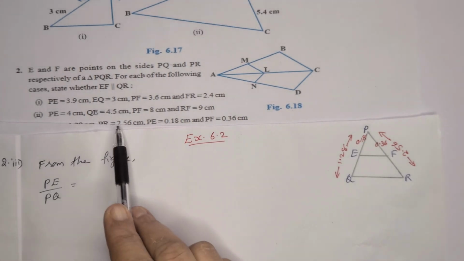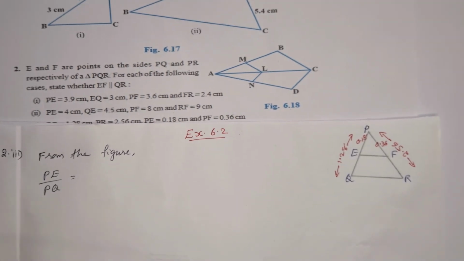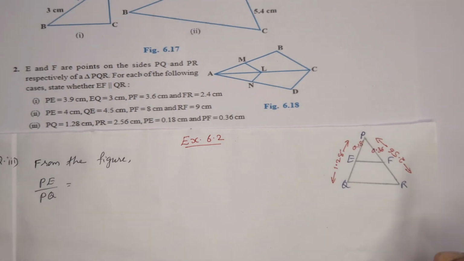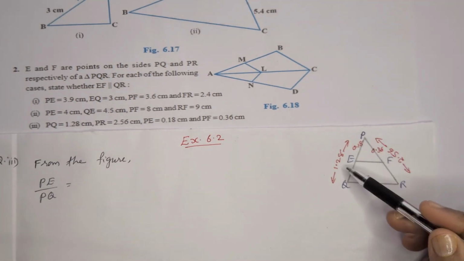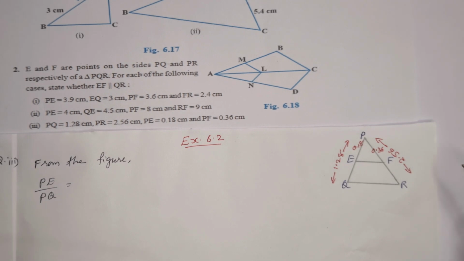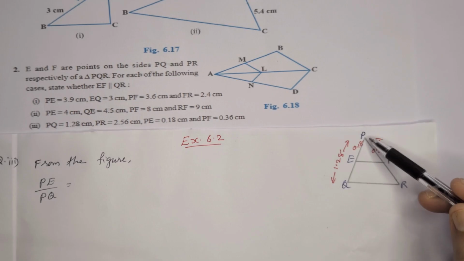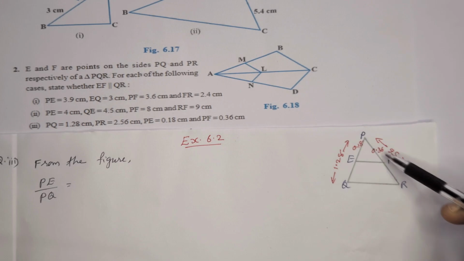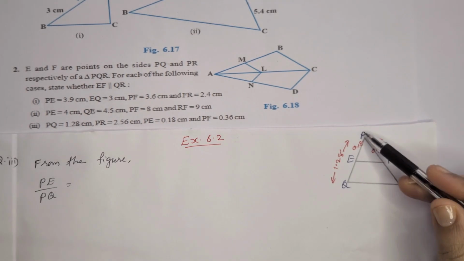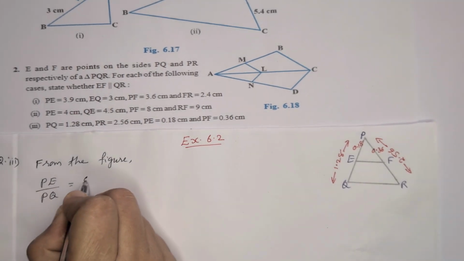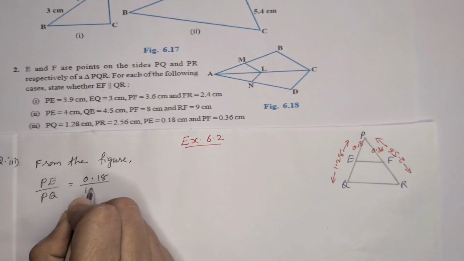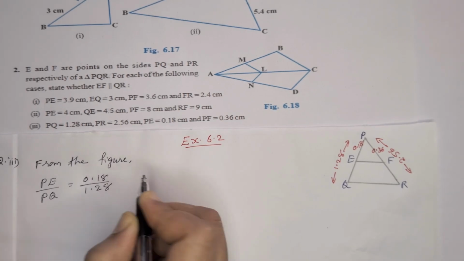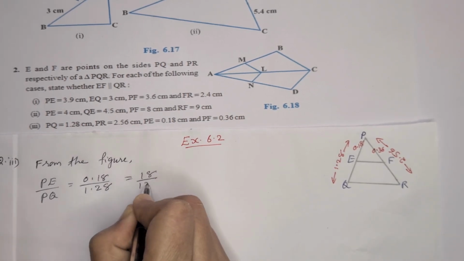In the third part of that question, here we can see that the two sides are given. PQ 1.28, PR 2.56, and a small portion also. So we can write the ratio as this small portion divided by the entire side. Same way here also, this small portion divided by the entire side PR. So PE by PQ is equal to 0.18 divided by 1.28, which is equal to 18 by 128.